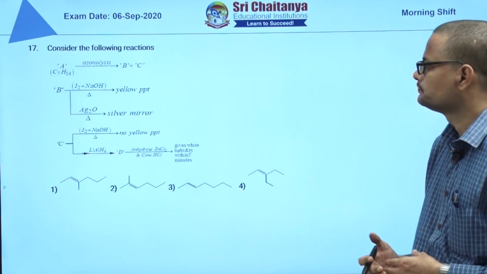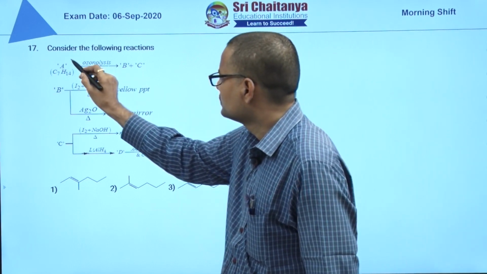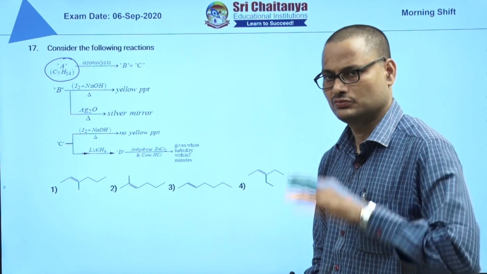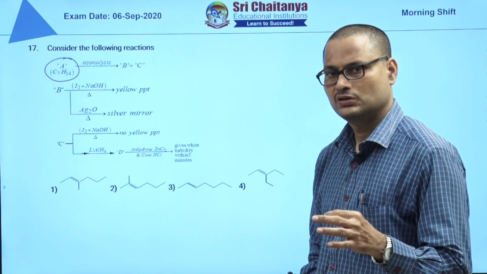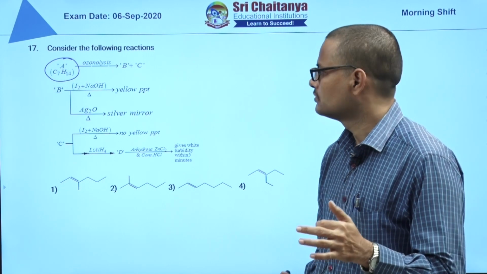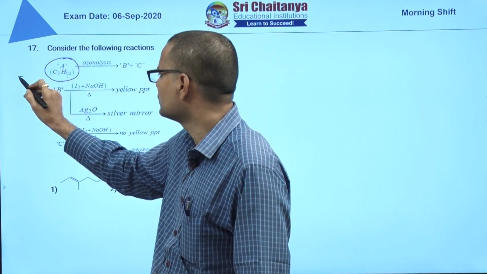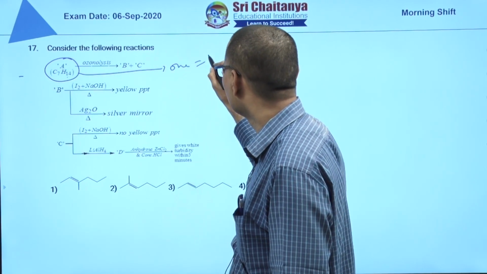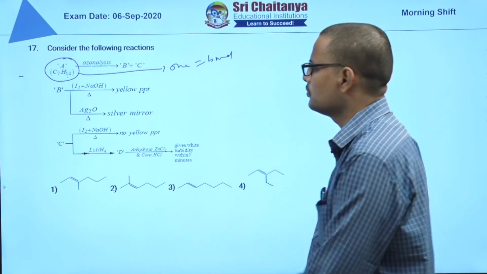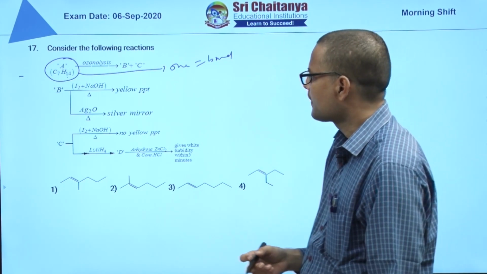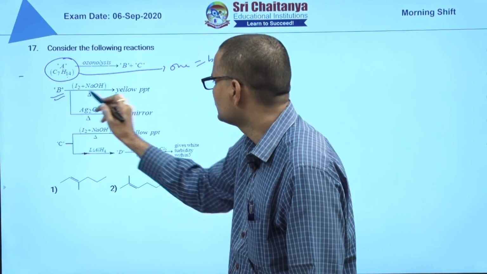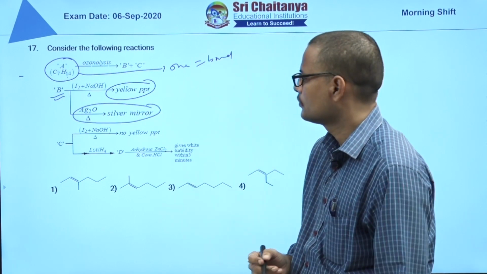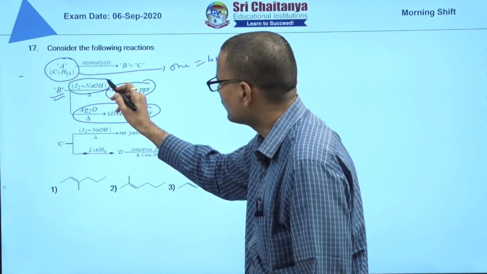Next, the 17th. You see C7H14. Alkanes are CnH2n+2, with 7 carbons you would get C7H16, but this is H14, so one alkene, that is one double bond. In the product also there is one double bond only, no problem for us. Now B is giving a yellow precipitate and giving a silver mirror. Yellow precipitate means the iodoform reaction.